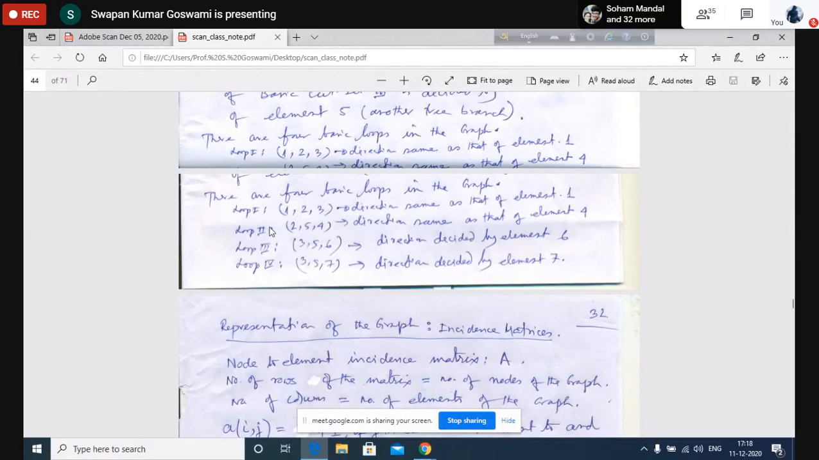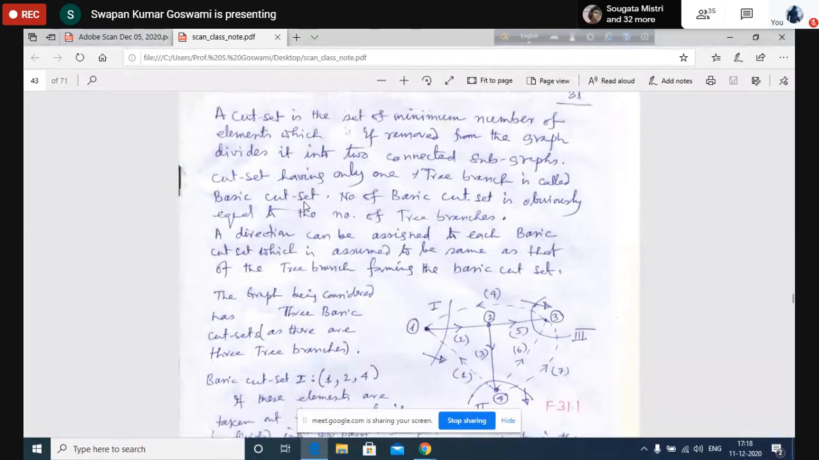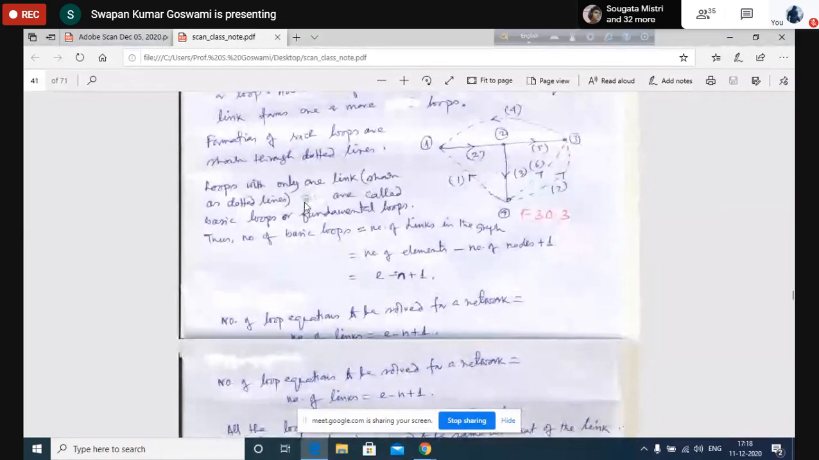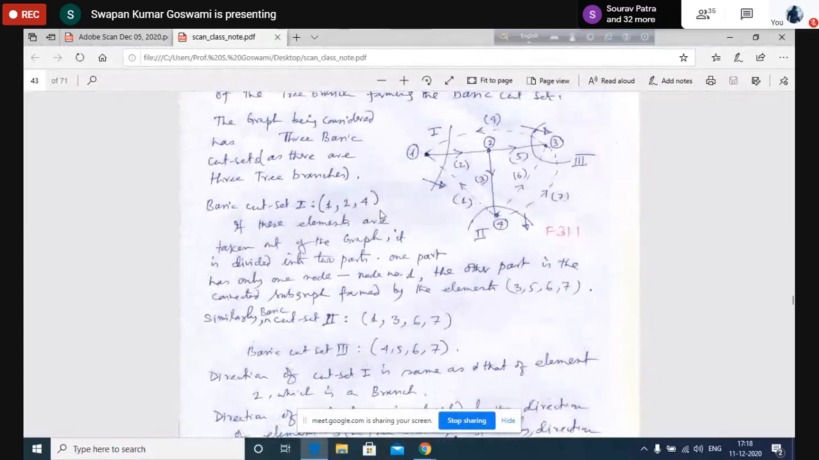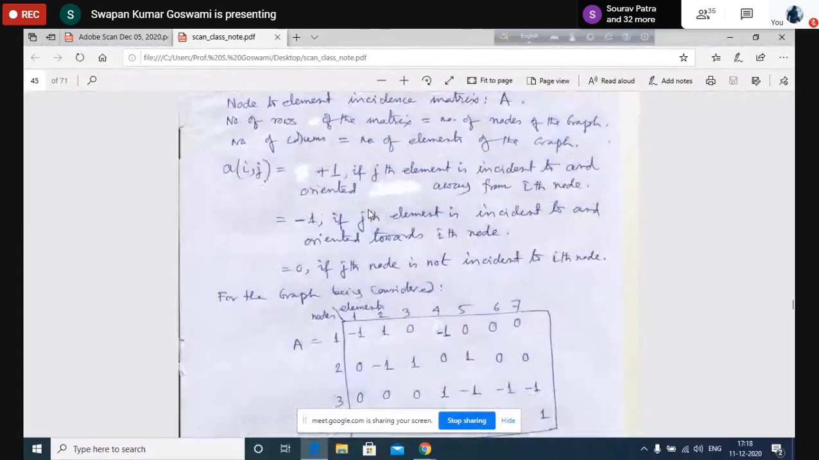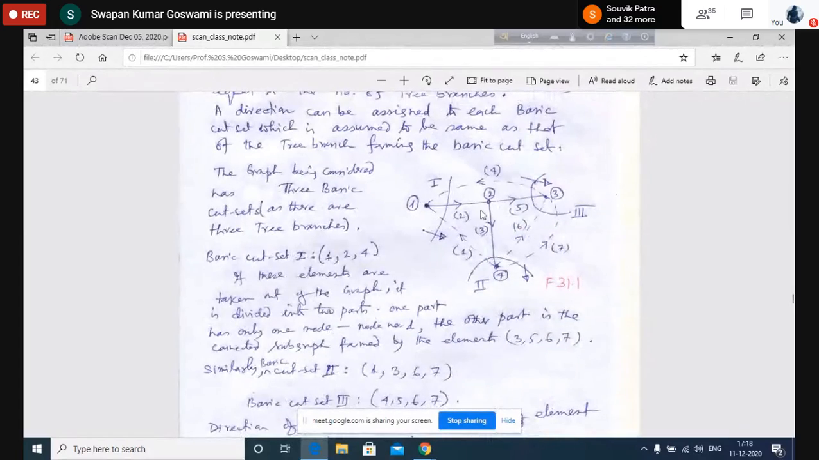Now, if these are actually understood, let us come again to the loop, basic loop. What is the basic loop? I think that set is clear now. Let us come back to the basic loop. It will be better if we draw. If you consider that this is the tree, you see that if I join element number 1, then a loop is formed.